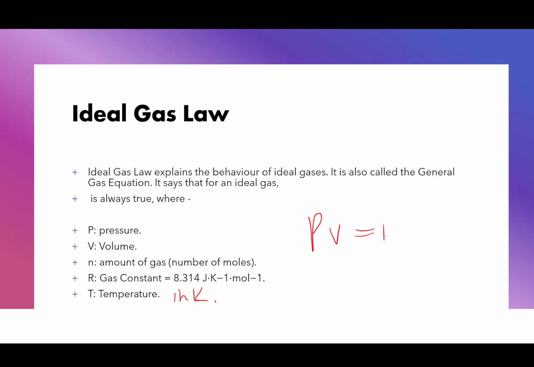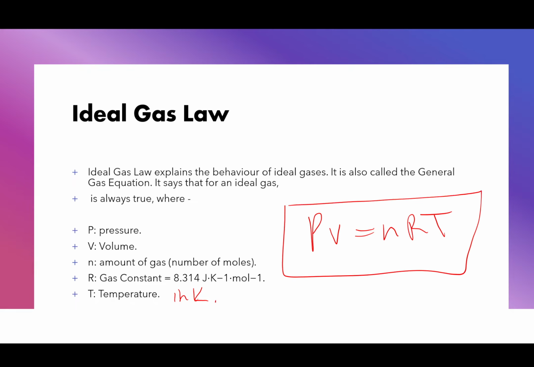So we get the equation PV = nRT. This is the ideal gas equation, and for most of your paper questions, you just use this. You don't actually use anything else. So PV = nRT. Are there any questions or concerns?